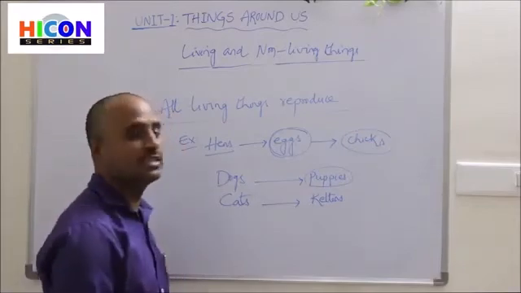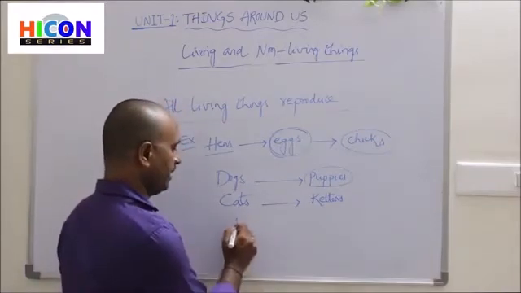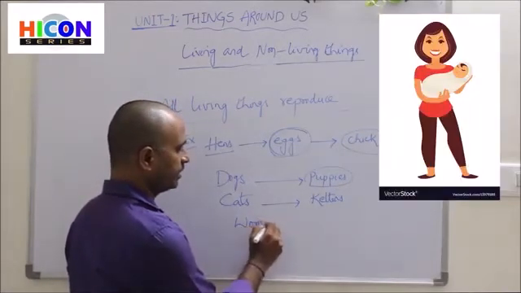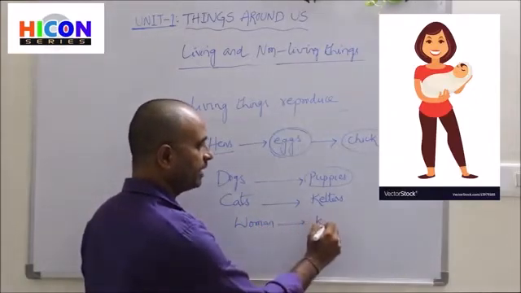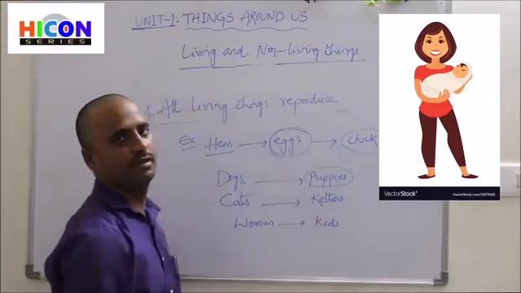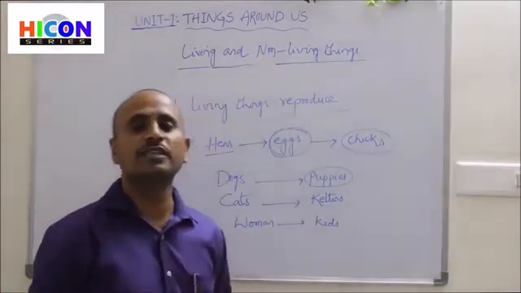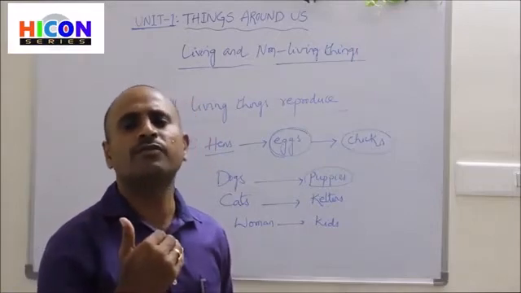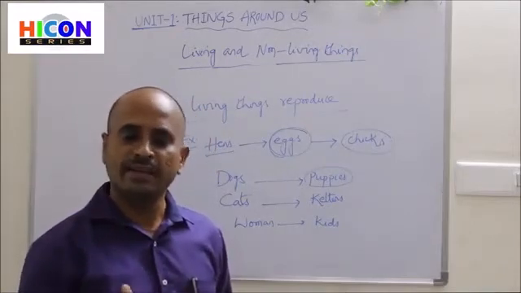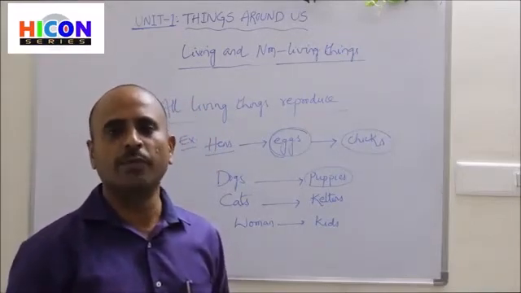Whereas if you consider human beings, a woman will give birth to her kids. This process of producing their new ones, by using the help of seeds or eggs, is called reproduction.